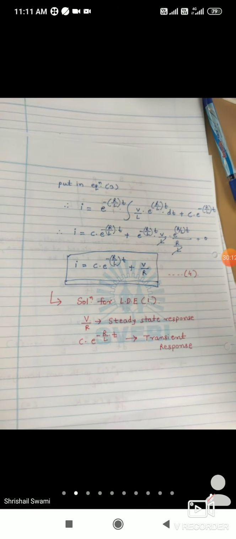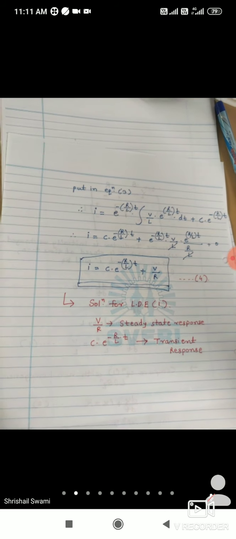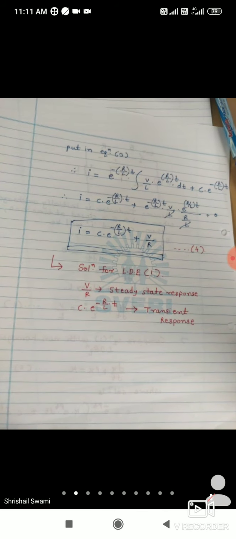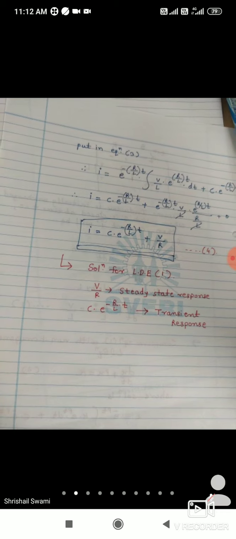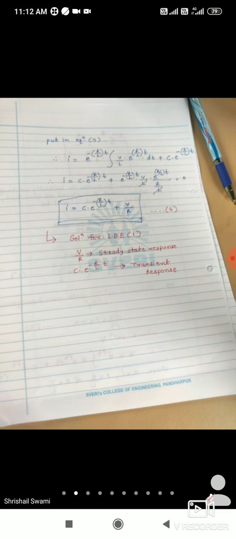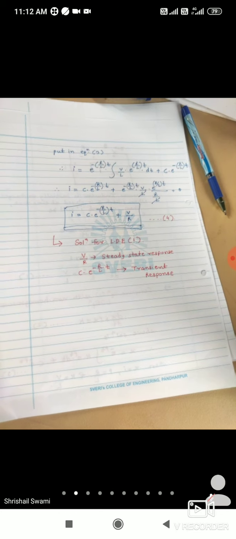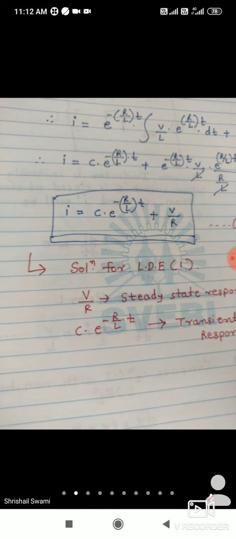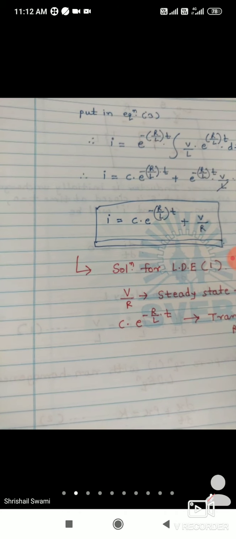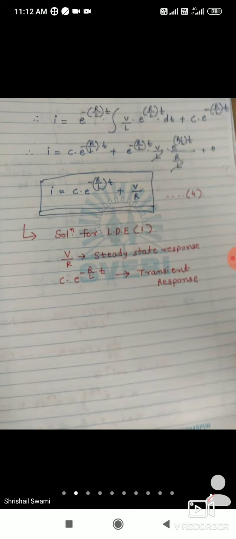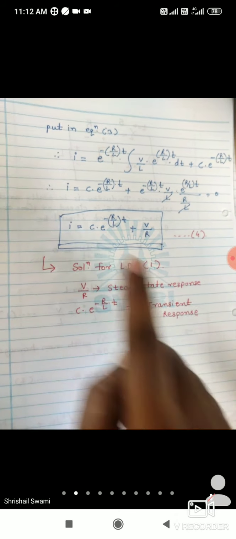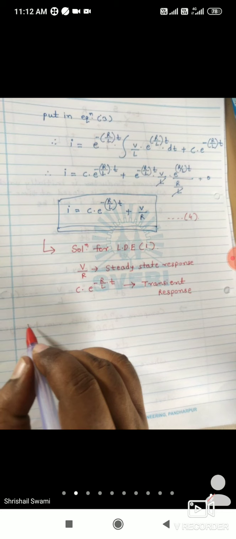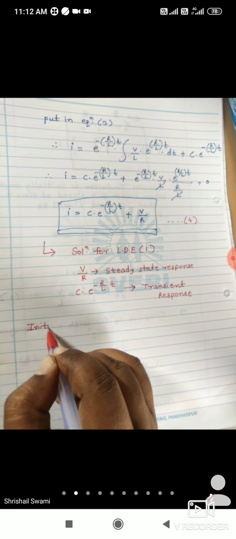Any doubt? So still we have to find out the value of the arbitrary constant C, and we can find it by using the initial conditions. So what is the initial condition? What is the final condition? We have to understand that now, because these two terms are very important while solving problems of transient analysis. So we will continue to find the value of arbitrary constant C mentioned in equation number 4. We will start with the initial condition.